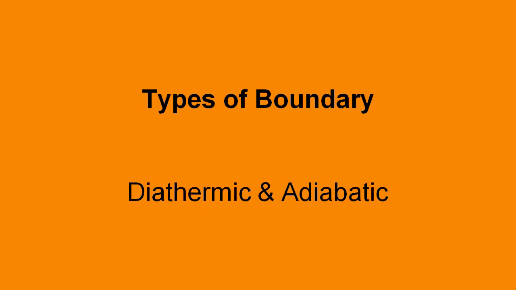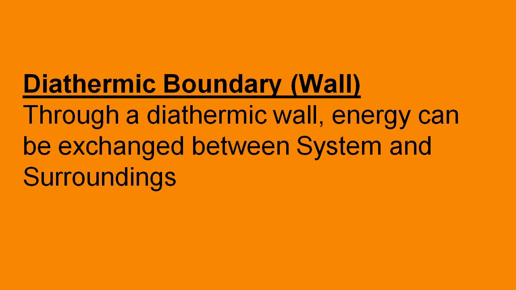And also we are classifying the boundary, that means the separation between system and surroundings, as diathermic and adiabatic. Through a diathermic wall, energy can be exchanged between system and surroundings. An example is our utensils or a vessel.